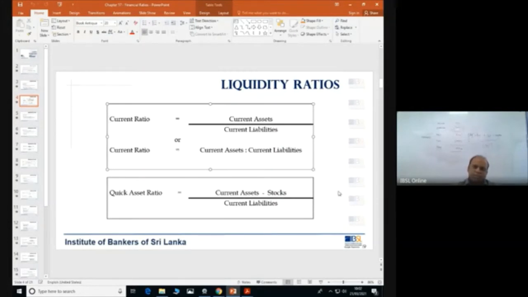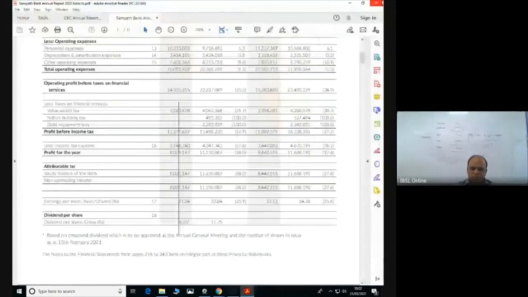Otherwise, it will be very difficult for you to remember it when you go to the exam. So first try to do those questions by looking at these formulas, referring to this handout. Then close this handout and try to do it on your own without looking at the formulas. Then you will get a better idea.